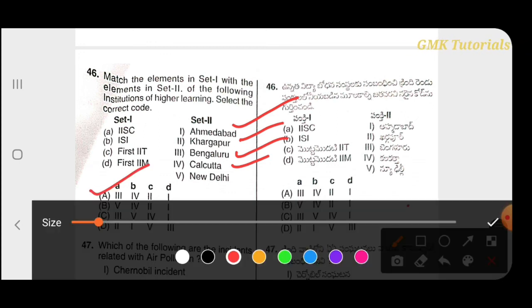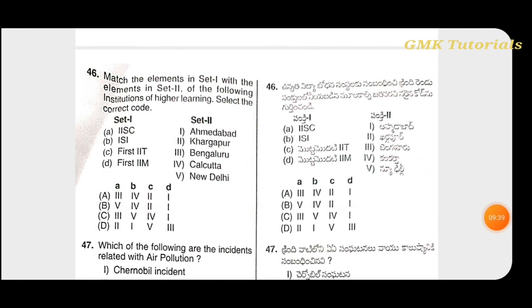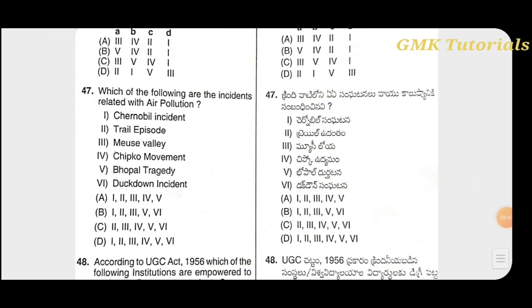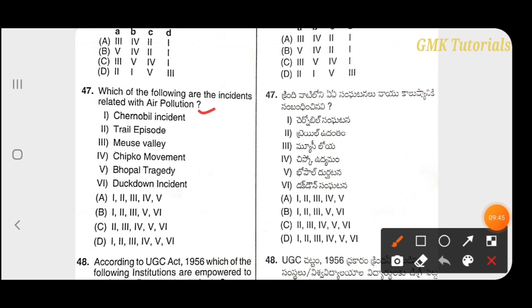Which of the following is the incident related with air pollution? That is Chernobyl incident and Trail episode, Meuse Valley and Bhopal tragedy, Donora incident.